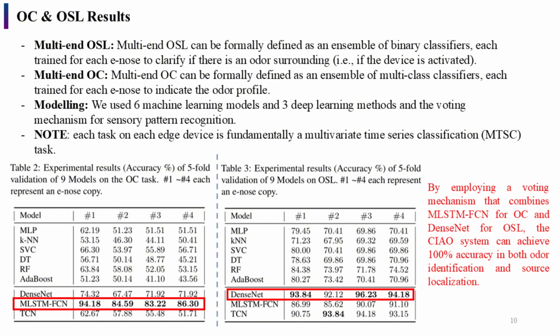According to our experiments on many traditional machine learning models and 3 deep learning models, we find that the MLSTM-FCN can work well on the odor classification, and the DenseNet can work well on the odor source localization. By using a voting mechanism that combines the outputs of the models of different systems, the CHILD system can actually achieve 100% accuracy on both jobs.